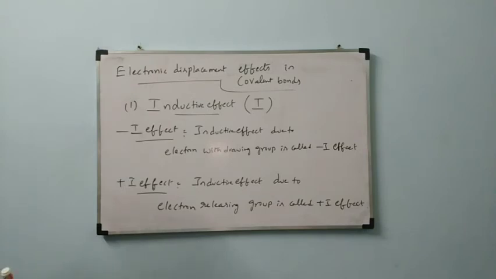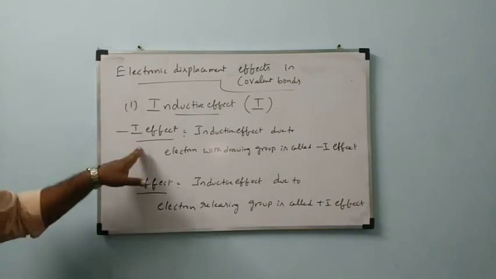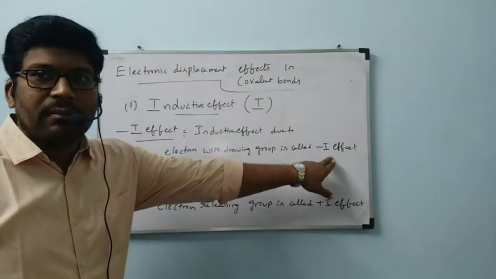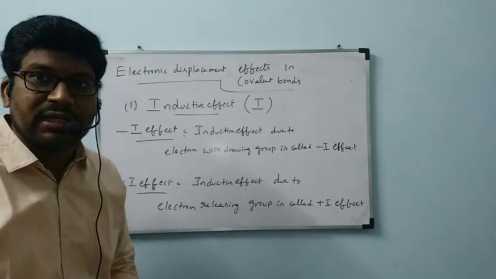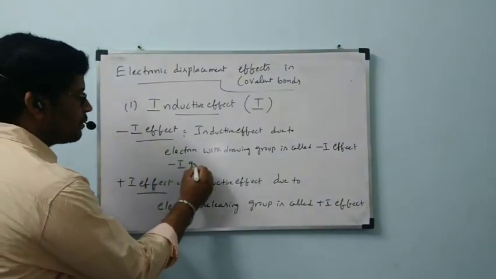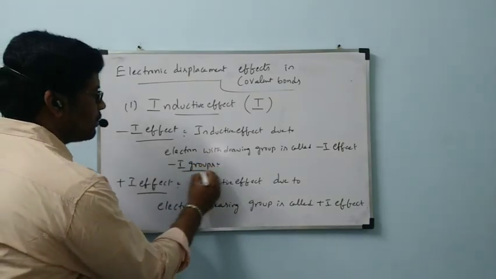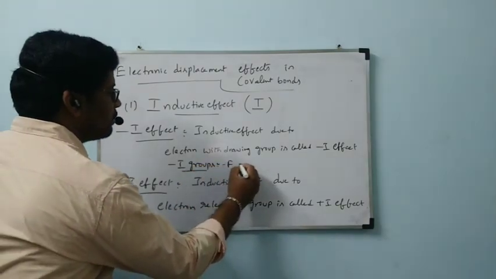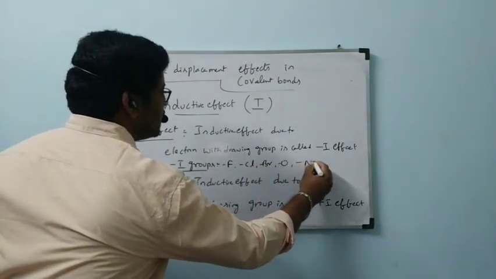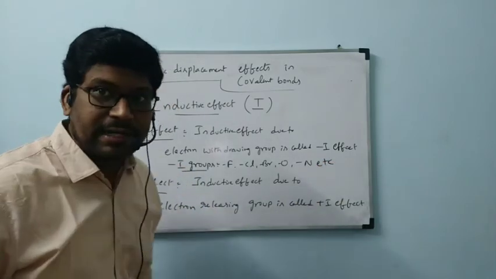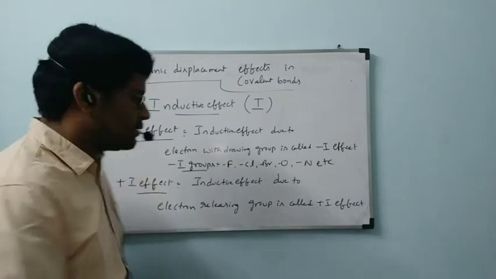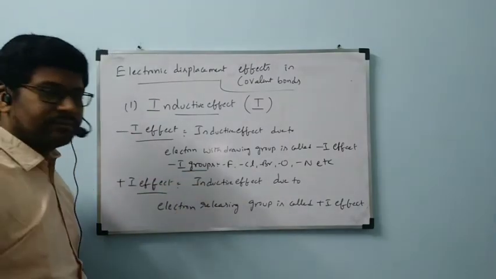Once read this one, minus I effect. Inductive effect due to electron withdrawing group is called minus I effect. Minus I effect is shown by minus I groups: fluorine, chlorine, bromine, oxygen, nitrogen, etc. High electronegative atoms all are showing minus I effect. So those are called minus I groups.